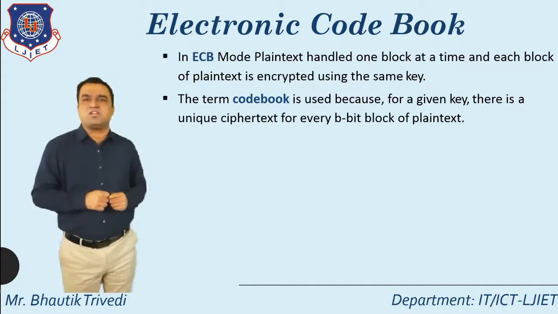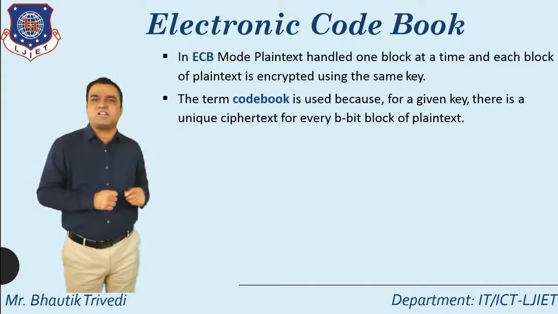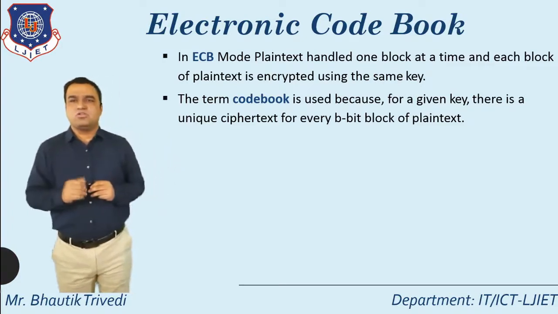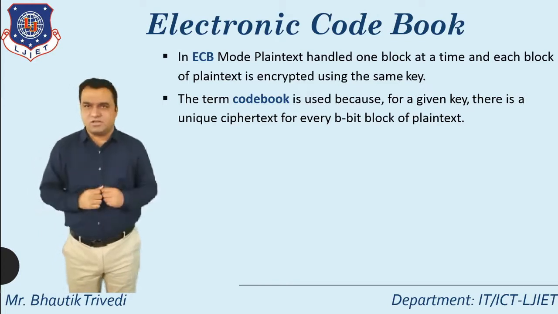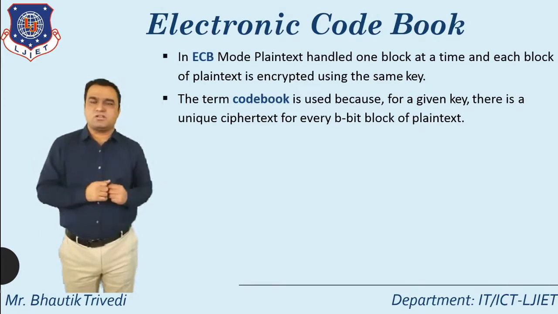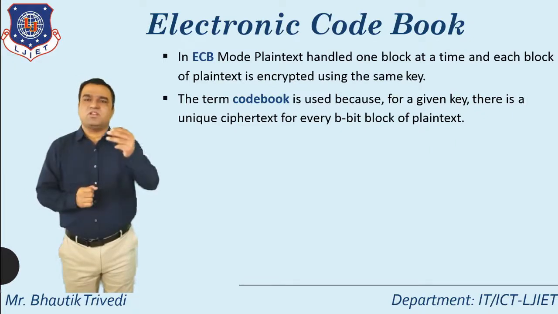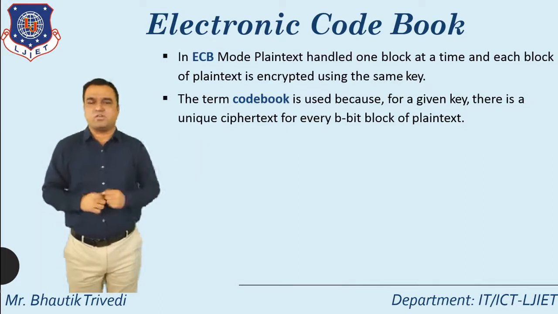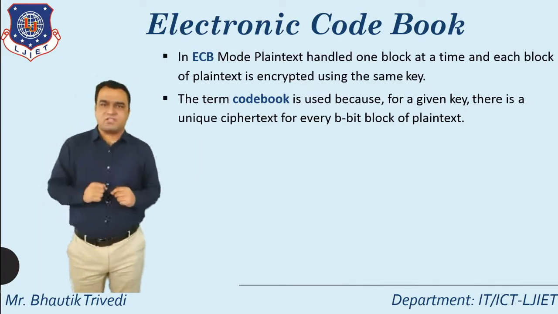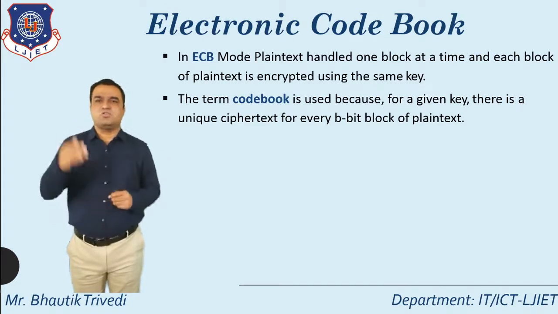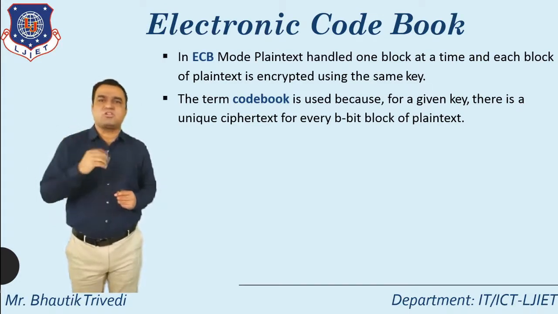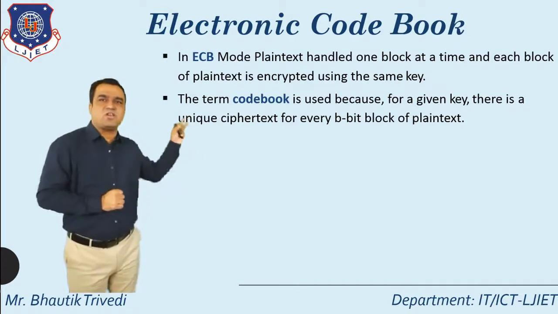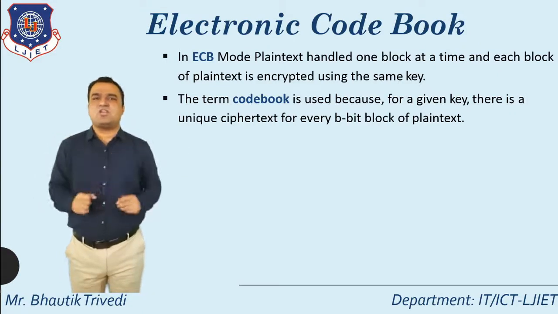For a particular given key, there is a unique ciphertext for every B-bit block of plain text. All of you know the concept of encryption and decryption. For encryption, one plain text, one encryption algorithm and one key generate a ciphertext. For decryption, you provide the ciphertext, the decryption algorithm and the key, and you generate a plain text. That's why the code book is used, known as the electronic code book.